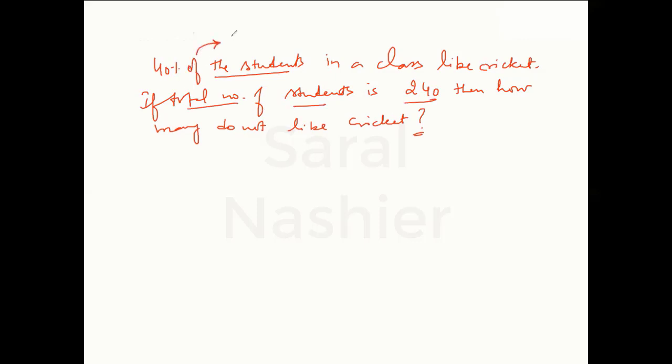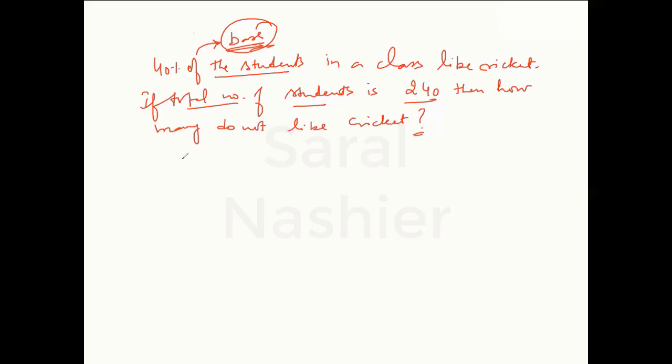Whatever is written after the "of" is called the base of that percentage. Base means the basis on which this percentage has to be calculated. If I say 40% of the boys in the class like cricket, the number of boys will become the base. 40% of girls in the class, they like cricket, the number of girls would become the base.